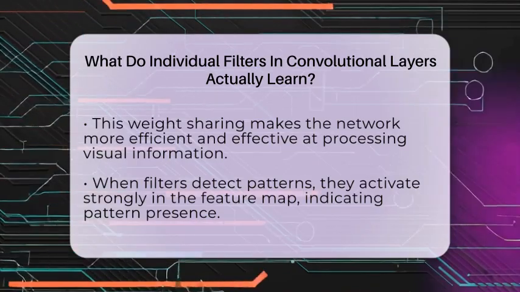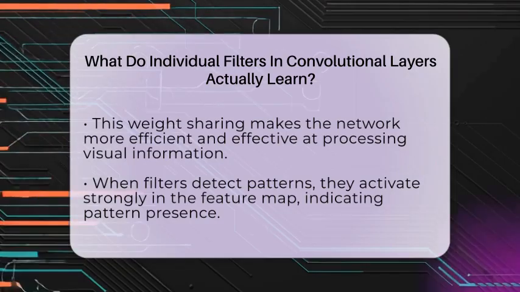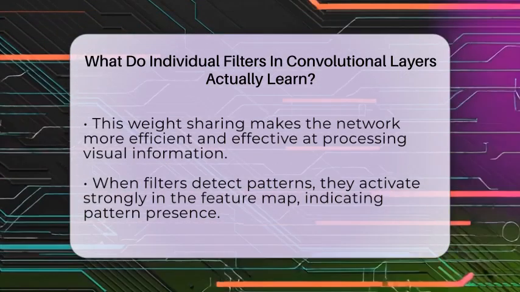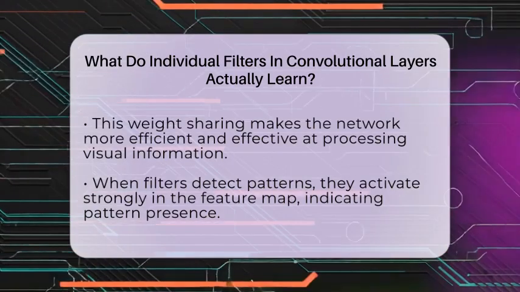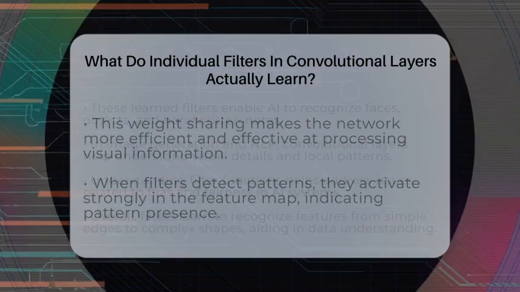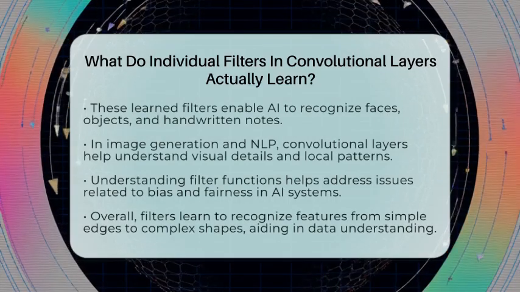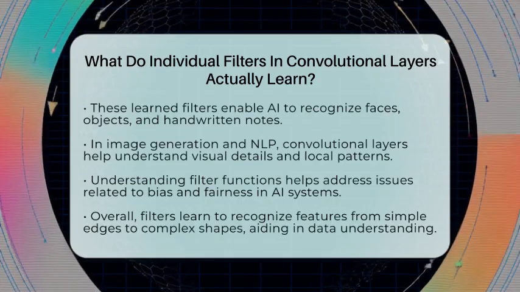For example, in image generation tools like DALL-E or Midjourney, convolutional layers help the system understand visual details that make generated images look real and detailed. In natural language processing, although less common, convolutional layers can find local patterns in sequences of words or characters.